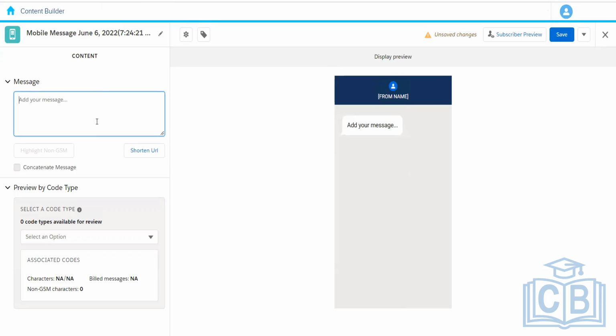Here we can type any message that we want to write. Let's say we made one transaction, and it says, okay, you have spent 1,000 rupees. If this was not true, call the below number or something like that.